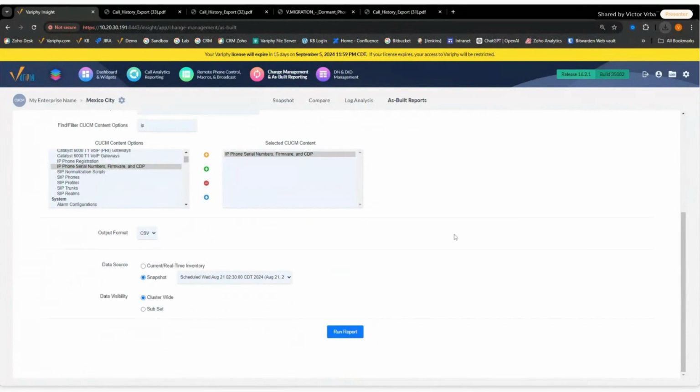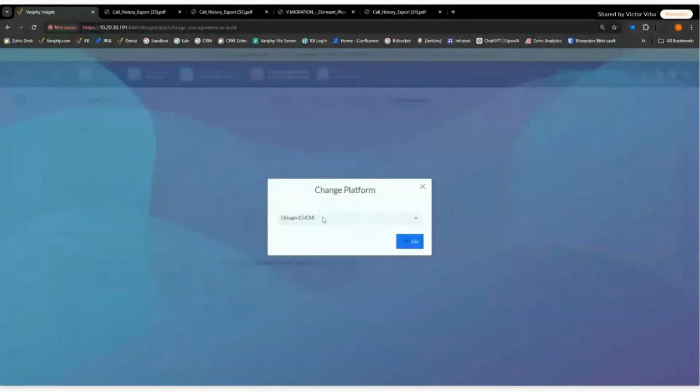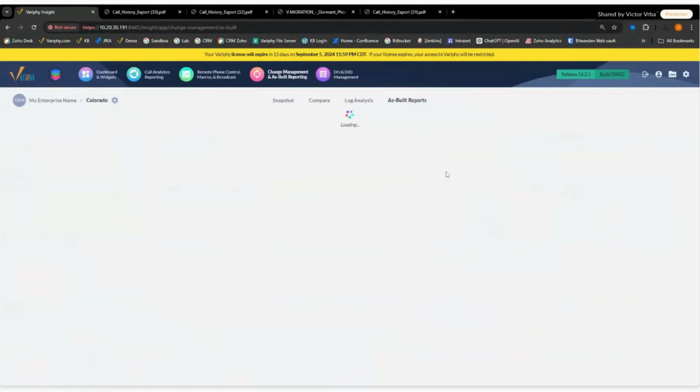All right, so this is going to output a nice CSV file, so that way you have the ability to sort. And of course, I ran that. Let me go ahead and run this off my live inventory. Actually, let me run this off a live cluster here. Give me 1 second. We're going to switch gears.